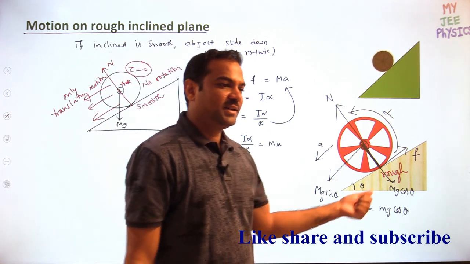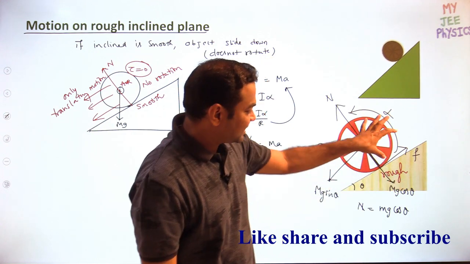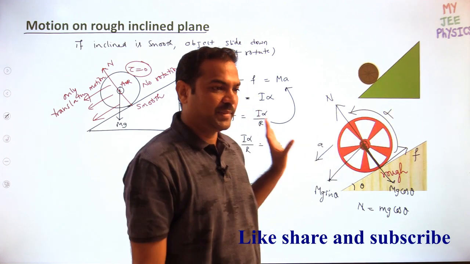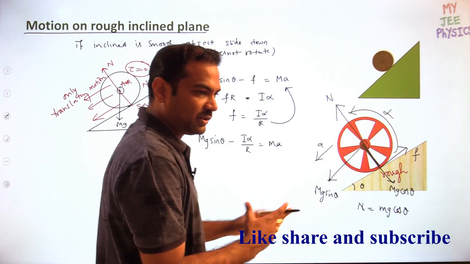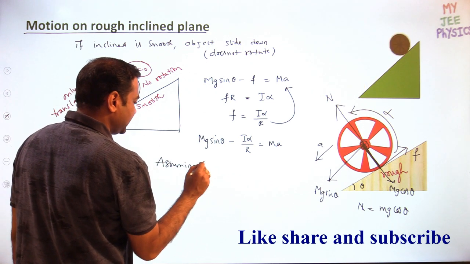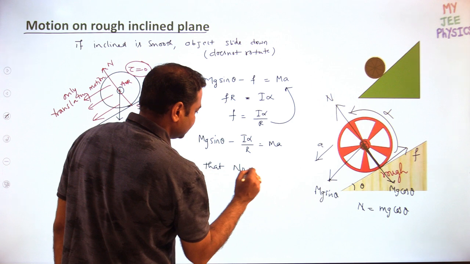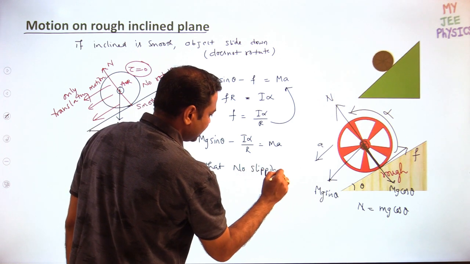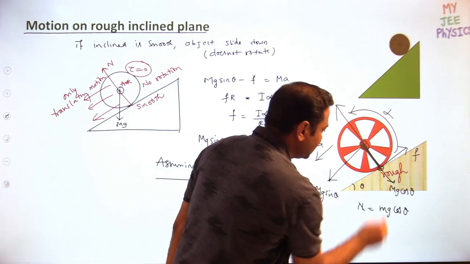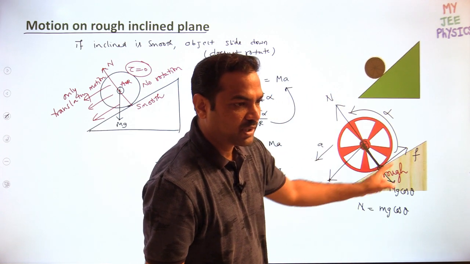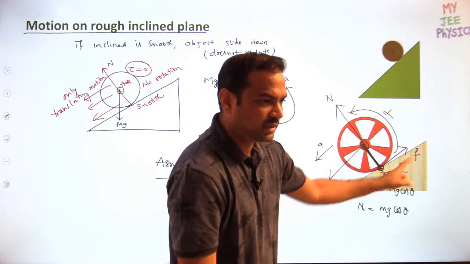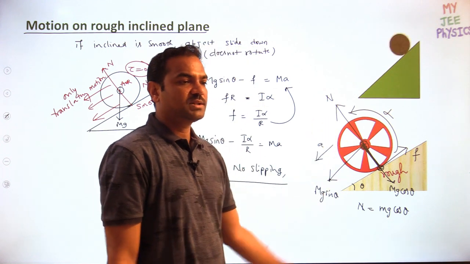Now the question is what condition we will take: forward slipping, backward slipping, or no slipping. We don't know that, so I am assuming no slipping. What is the meaning of no slipping? No slipping means the velocity of the contact point should be the same. The point on the ring and the inclined plane should have the same velocities along the contact.